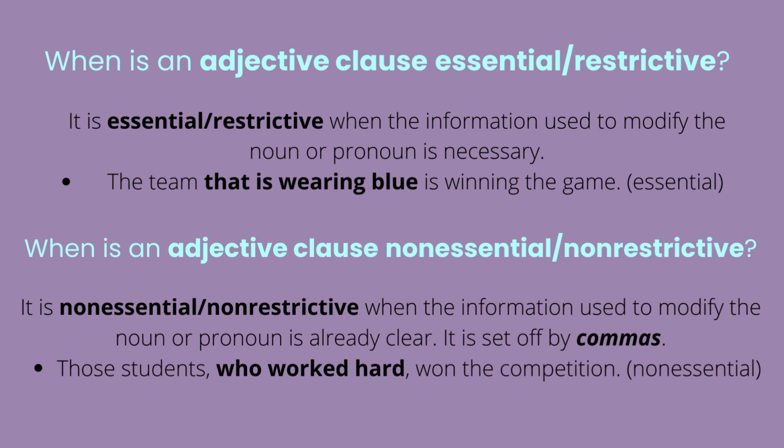When is an adjective clause non-essential or non-restrictive? It is non-essential or non-restrictive when the information used to modify nouns or pronouns is already clear. It is set off by commas. Those students who worked hard won the competition. This is a non-essential adjective clause and it is set off by commas. It only gives extra information.